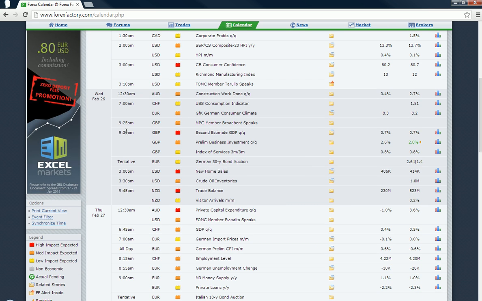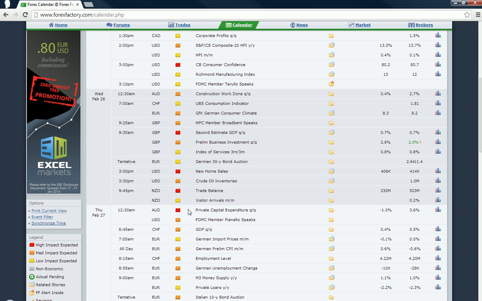Wednesday, in terms of high impact data at 9:30 GMT, you got the UK's second estimate GDP forecast at 0.7%, previous was 0.7% as well. And then at 3 PM you got US new home sales forecast at 406,000, previous was 414,000.